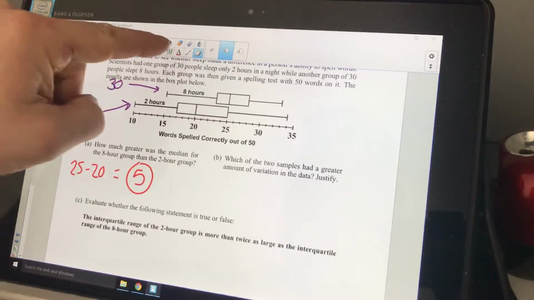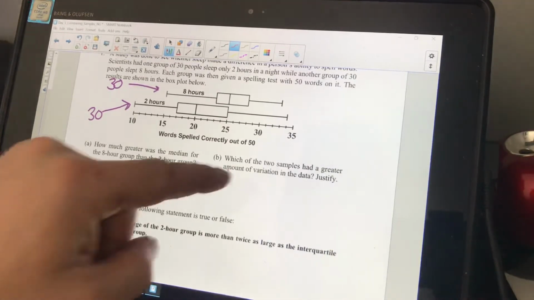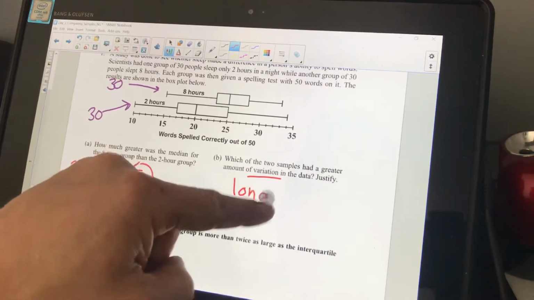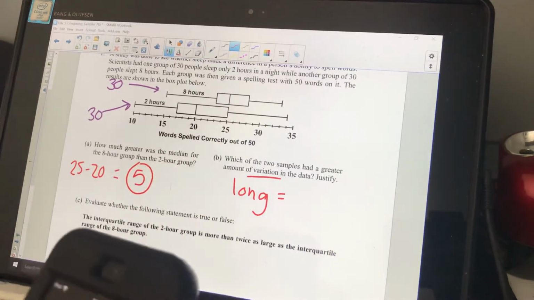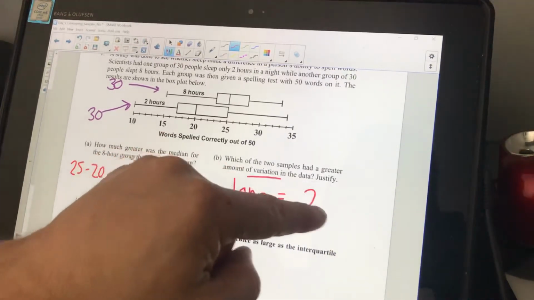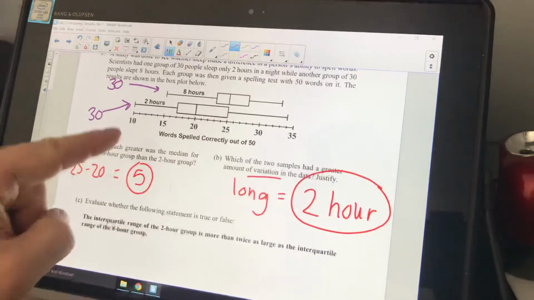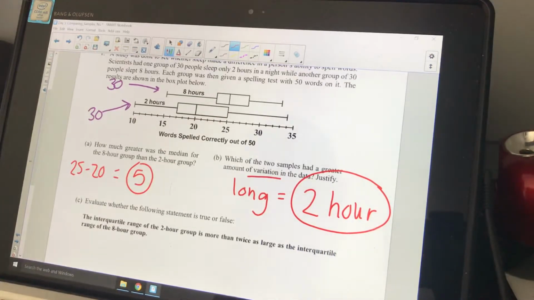Which of the 2 samples had a greater amount of variation? A greater amount of variation tells me which one had the longer range, right? Which one was stretched long? And that would be the 2-hour sleep people. Okay, because they went all the way from 10 to 34, which is stretched longer, more variation. All right, just means which one looks longer.